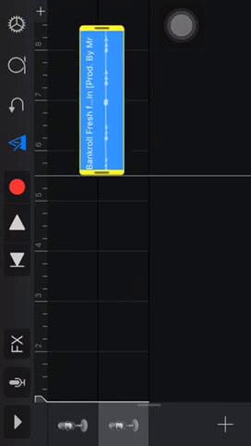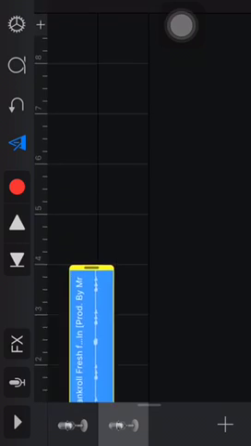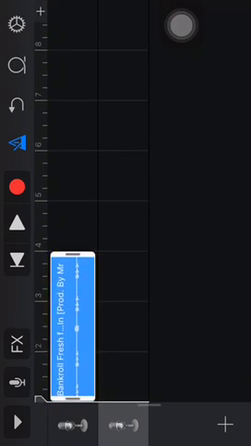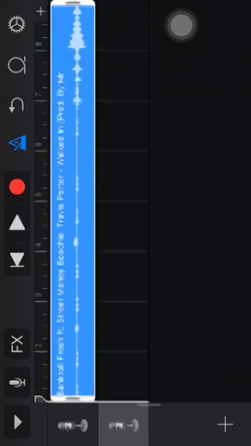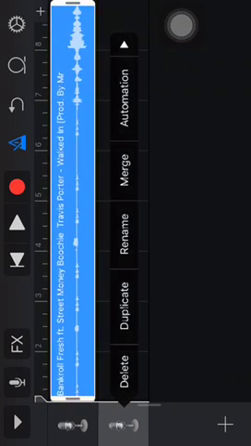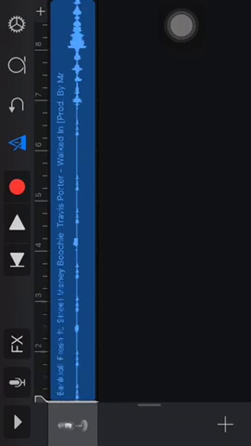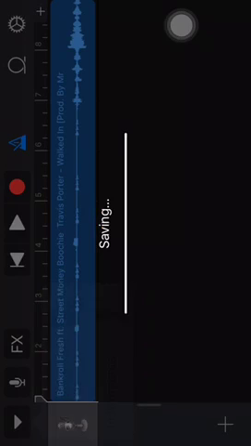You then want to move it to the top and move it all the way to the end, to where you get to the number one. Then extend it all the way out so you get the whole song. Delete the second microphone. And after you're done, you click the arrow pointing down all the way at the top left. Click My Songs.